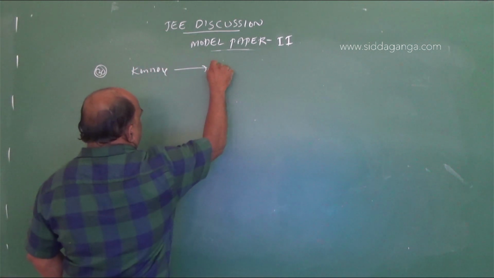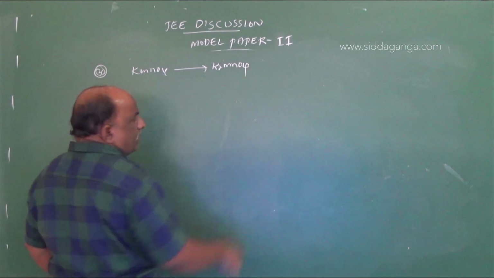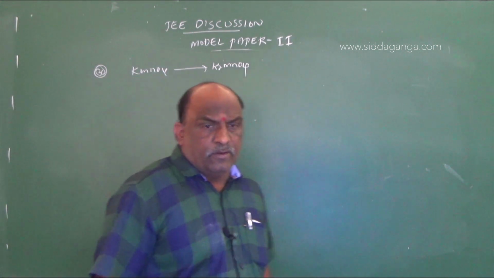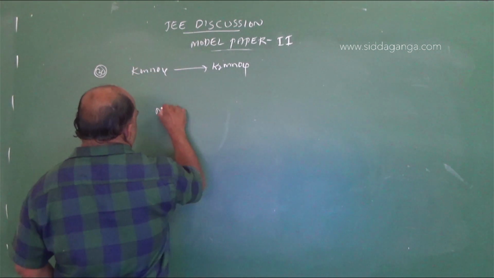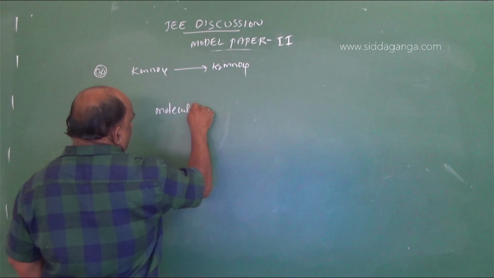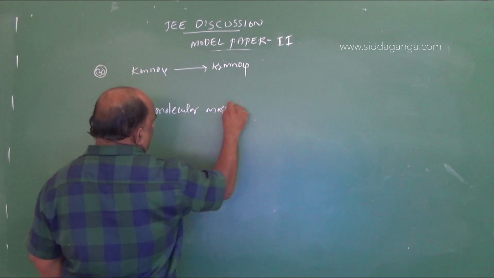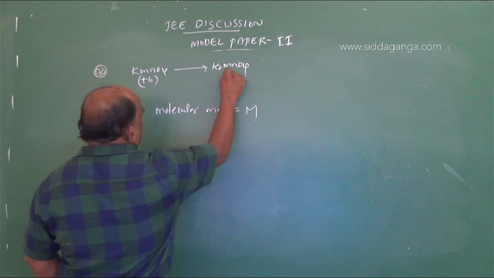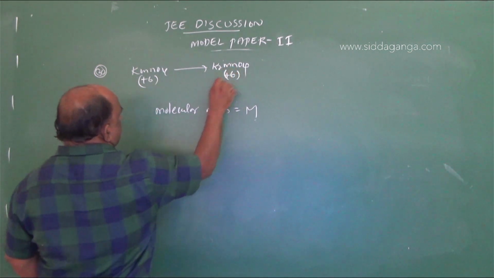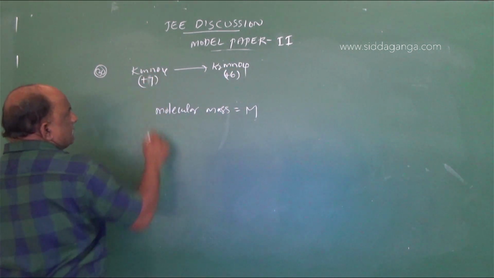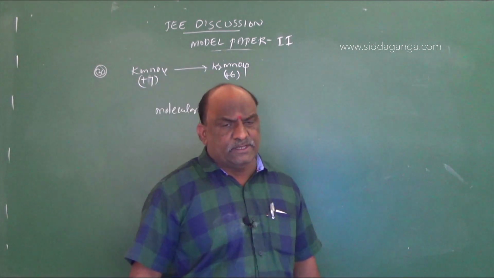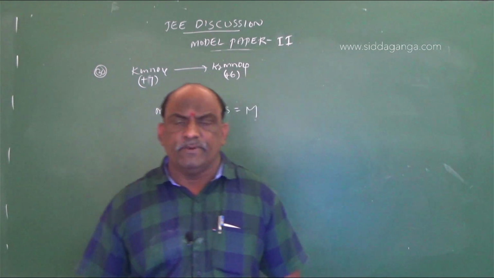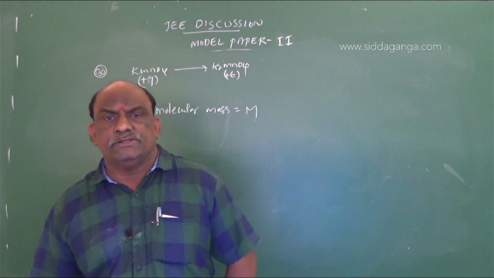Molecular mass is given as M. Here manganese is in the +6 oxidation state, and in KMnO4 manganese is in the +7 oxidation state. Generally, we know that potassium permanganate reacts in acidic, alkaline, and neutral media.